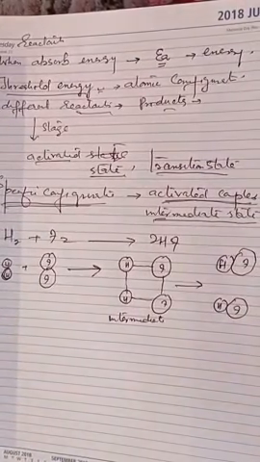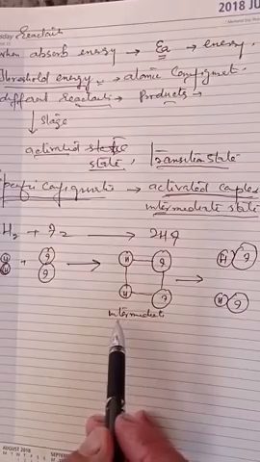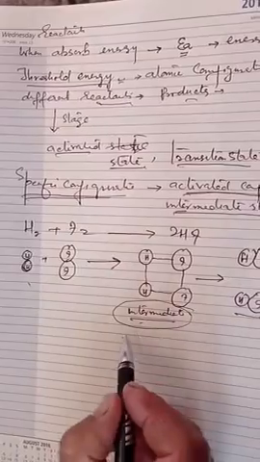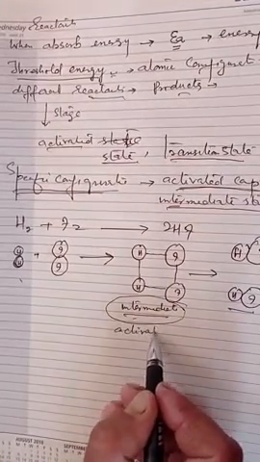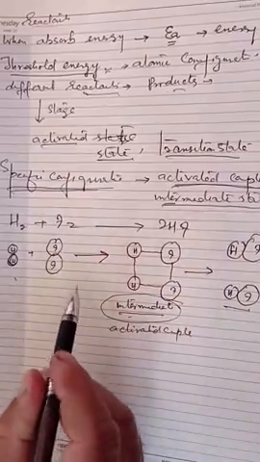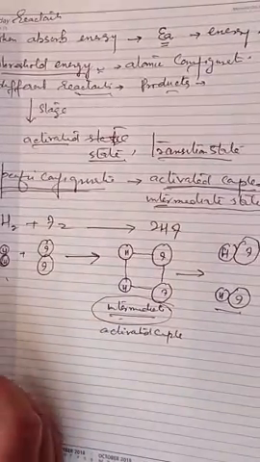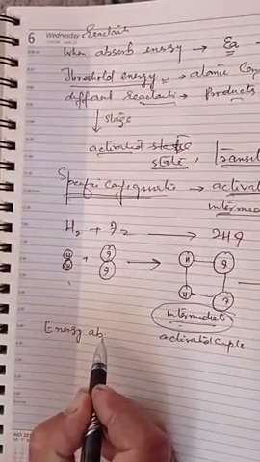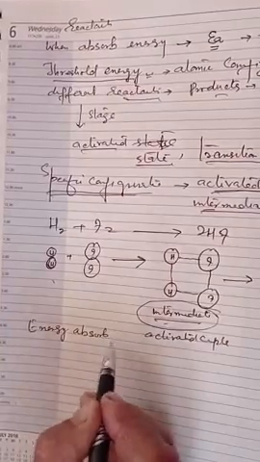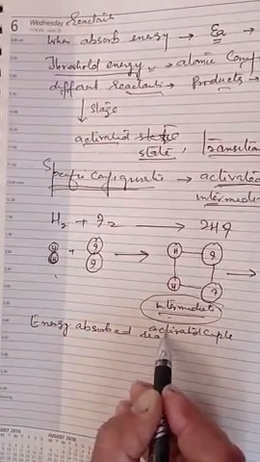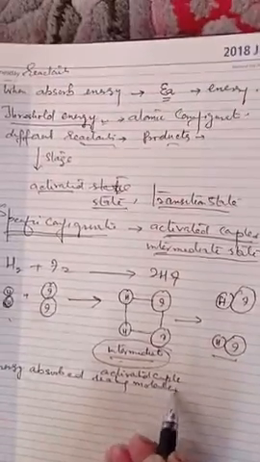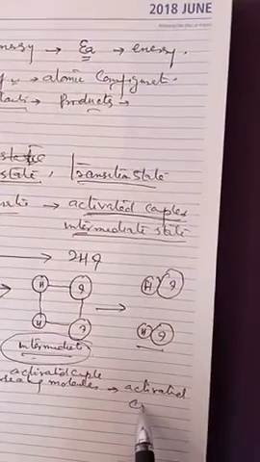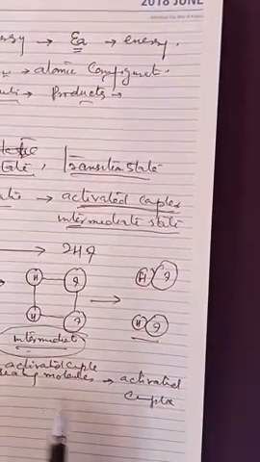So this will be the formula. So जो कन्फिग्रेशन हमें बन गया, this is different from the reactants and this is different from the products. This state is called intermediate state and it is called activated complex. नाउ इसका मतलब है जो आप एनर्जी देते हैं to form the activated complex, energy absorbed by the reacting molecules. अब उन मॉलिक्यूल्स ने एनर्जी एब्जॉर्ब की तो बनाया एक्टिवेटेड कॉम्प्लेक्स.